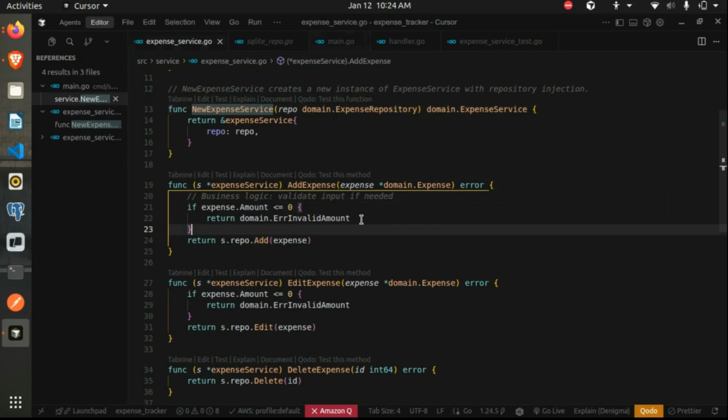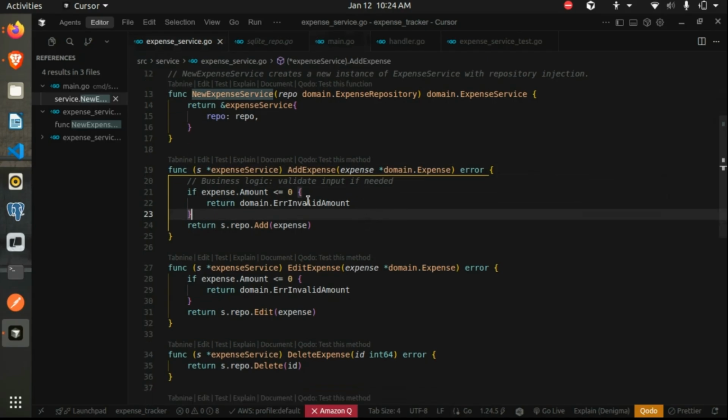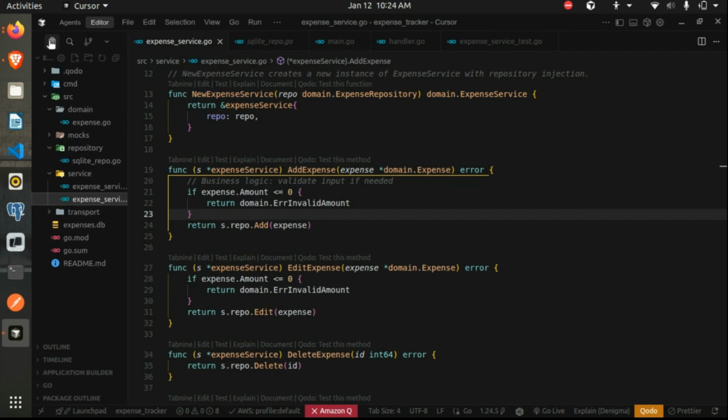So we can add any business logic we want. In this case, for example, for add expense, we don't want any negative numbers. So we check all this service layer logic over here. And once this is clear, we can go and call the repository layer. So any doubts until here?